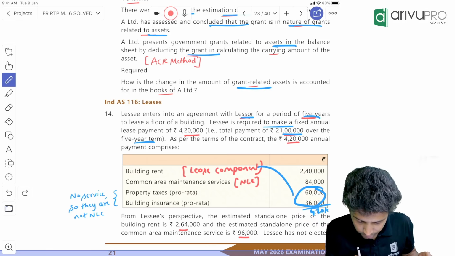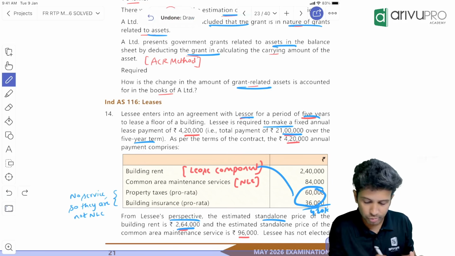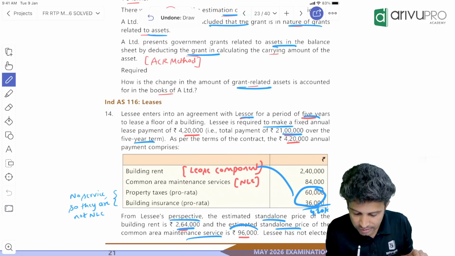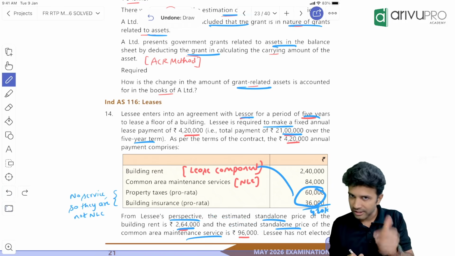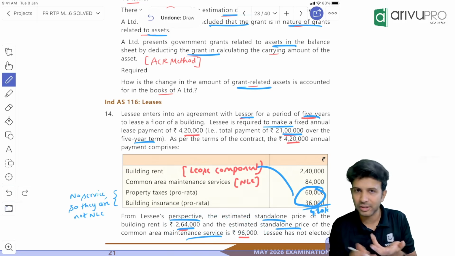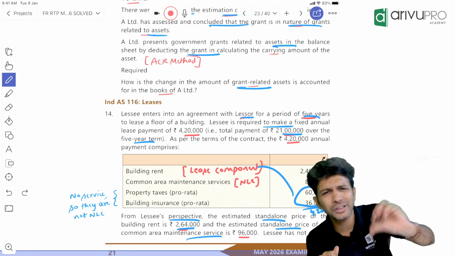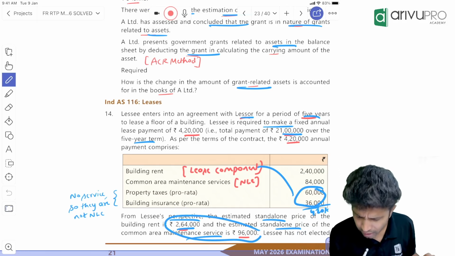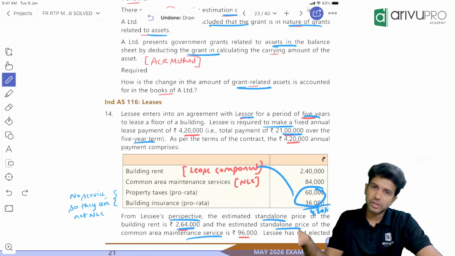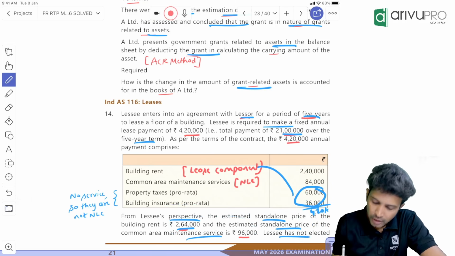Here, what has the company chosen? Check. From lessee's perspective, the standalone selling price of the rent alone, the lease component, is 264. The standalone selling price of that common area maintenance, the non-lease component, is 96. So SSP of both are given. If you add this, it will not match, because standalone selling price and the actual transaction value could be different. The actual transaction value is a negotiated number. This is the normal standalone selling price, a benchmark value, but the actual transaction value can be the same as benchmark, or a little high or little low also.